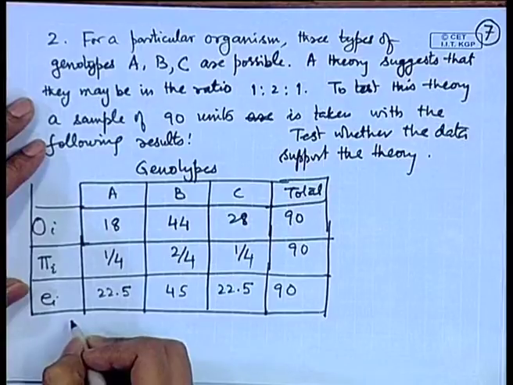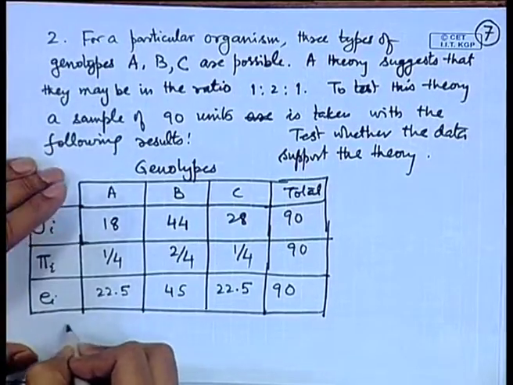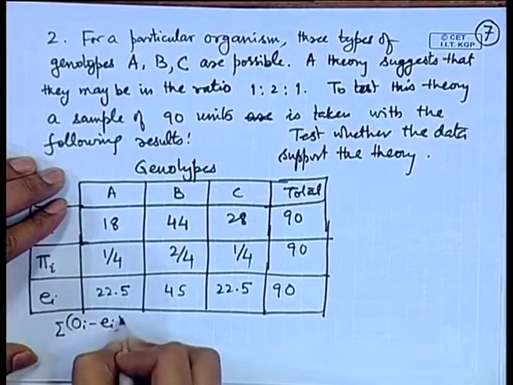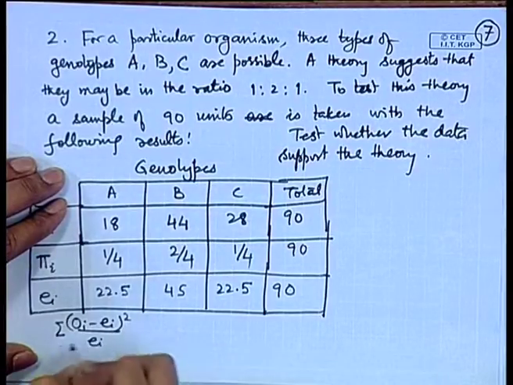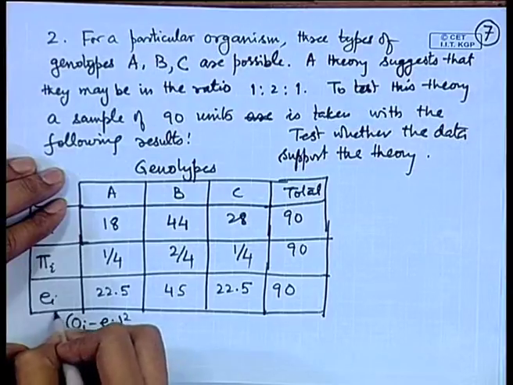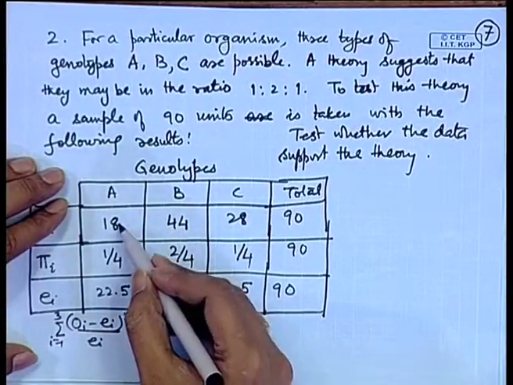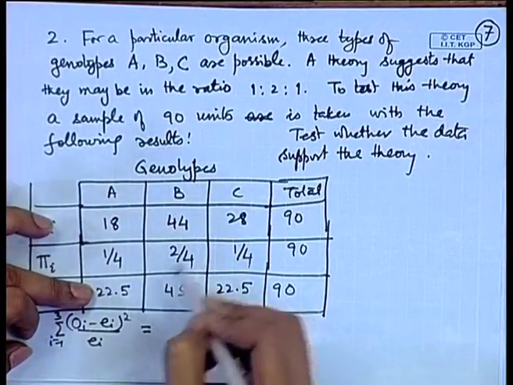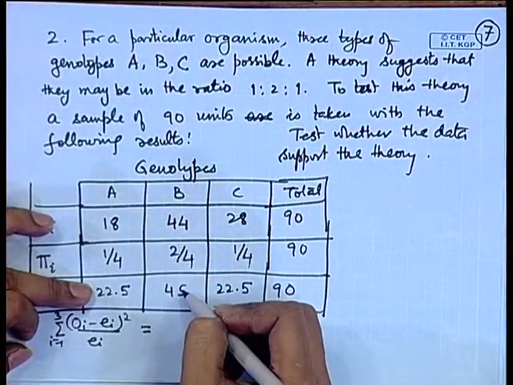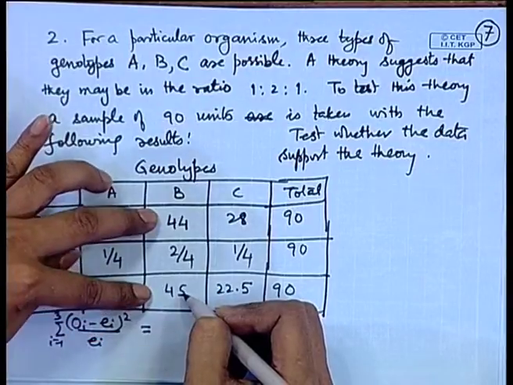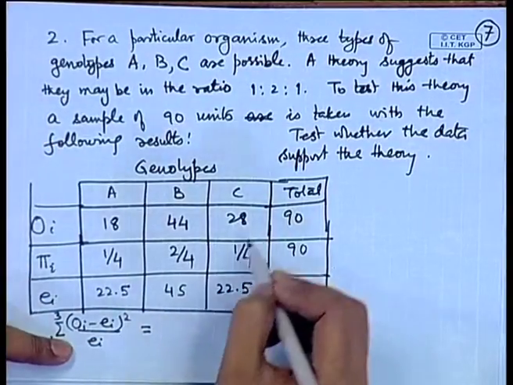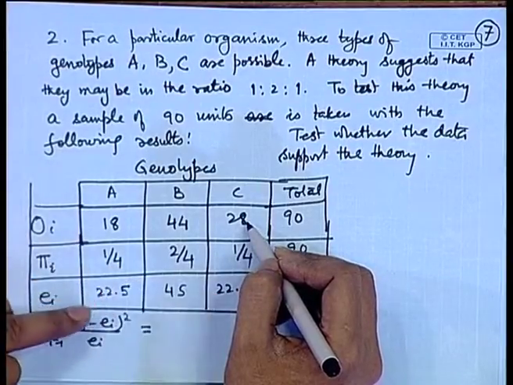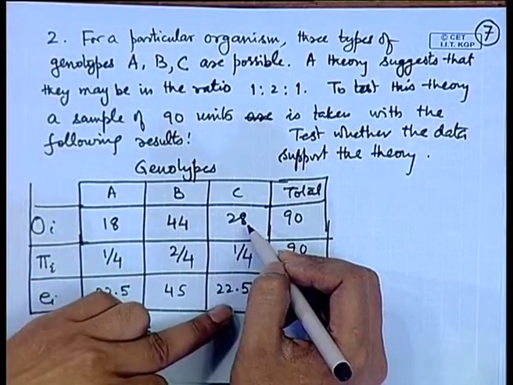So, based on this one can carry out the calculations sigma OI minus EI square by EI, I is equal to 1 to 3. So, for example, here it will become 4.5 square divided by 22.5 plus 44 minus 45, so 1 square by 45, and 28 minus 22.5, that is 5.5 square by 22.5.